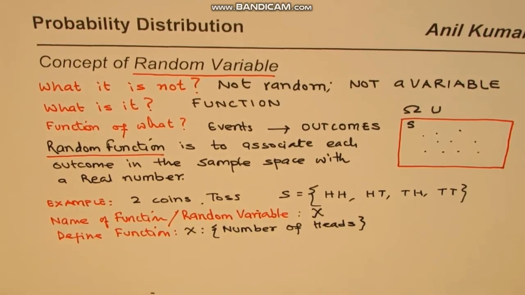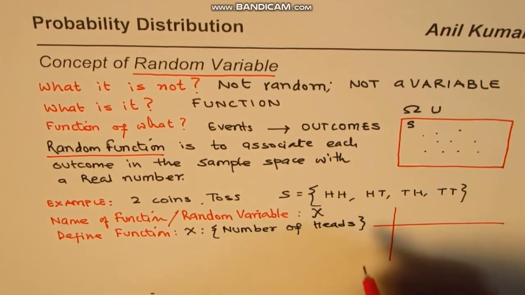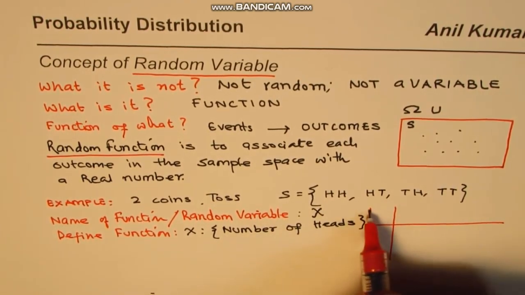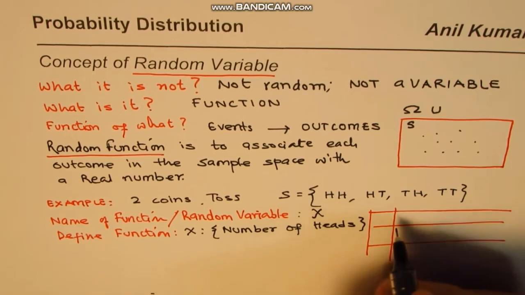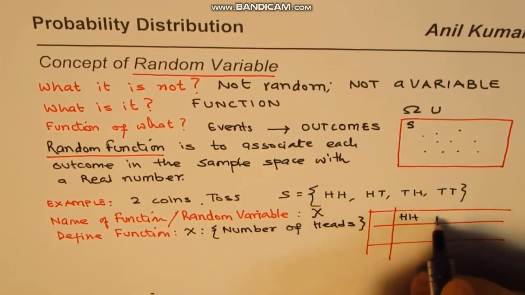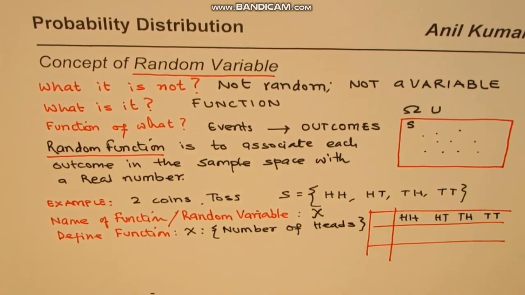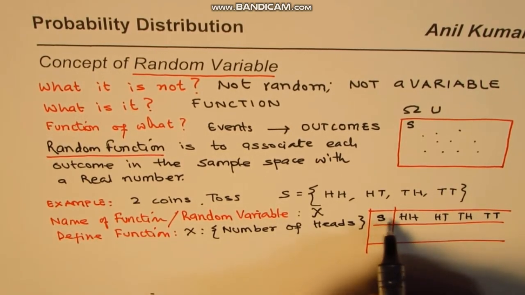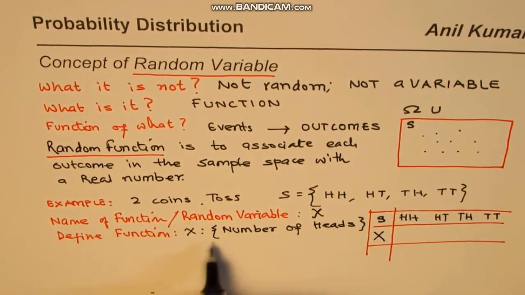So if I do that, in that case what happens? Now see what we have here. Let me make a table and show it to you what is happening here. Okay, now another important thing here is that we have to list all the outcomes, and here in this case we have finite number of outcomes, right? Very limited, just 4. So we can write all the outcomes here. So we have 2 heads, or we have head and a tail, or we have tail and head, or we have 2 tails, correct? So that is what we have in our sample space, right? All the possible outcomes. Now in this case we have defined our random variable as number of heads.